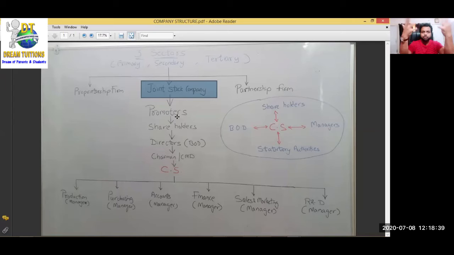Let's start a company. ओके, किस तरह का बिजनेस करेंगे? पार्टनरशिप में करेंगे? नो, पार्टनरशिप में तो लिमिटेड रहेगा. Only maximum 50 people are allowed. Only 50 people are allowed in a partnership firm. ओके, लेकिन हमें बड़े स्केल पे करना है. We need crores of rupees. तो we have to start which is the biggest firm? Joint stock company. अच्छा, let's decide कौन सा बिजनेस करते हैं.